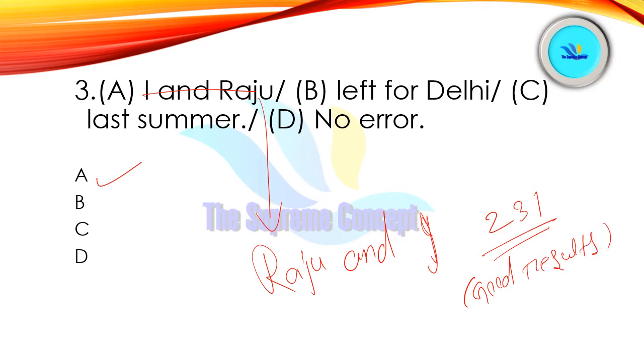Otherwise we use the 1, 2, 3 rule, that is first person, second person, third person in case of evil things, which is not good. So Raju and I left for Delhi last summer. This is a positive sentence, so we will use 2, 3 and 1. That is second person, third person and first person.